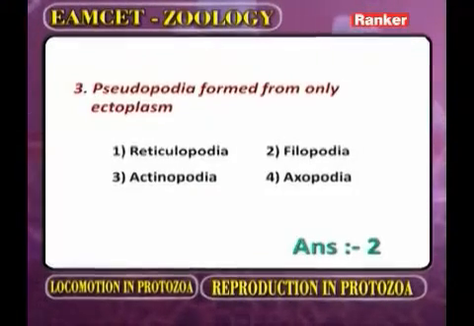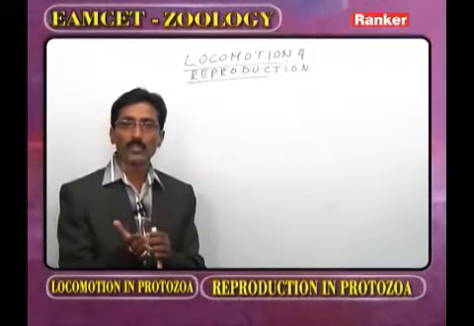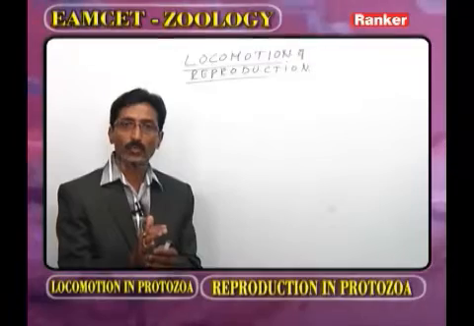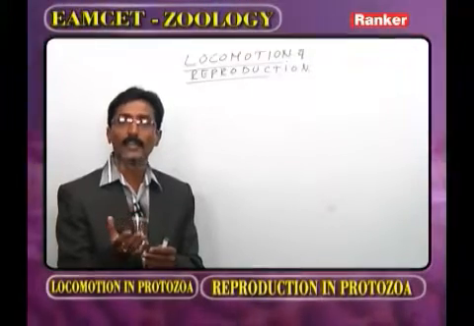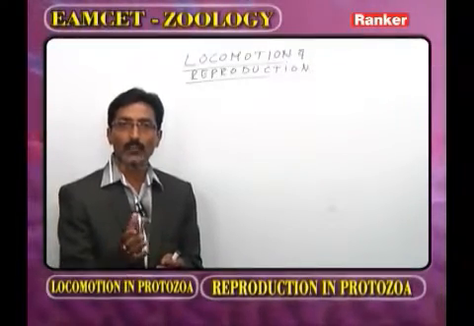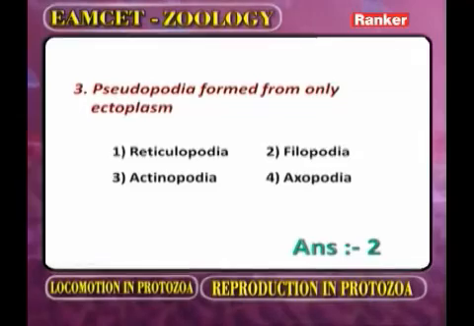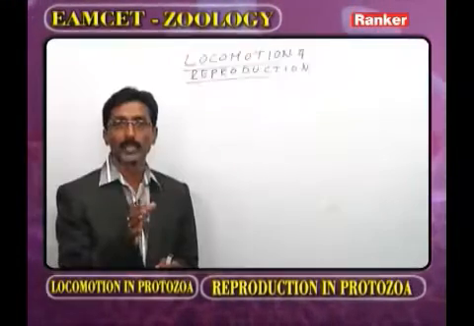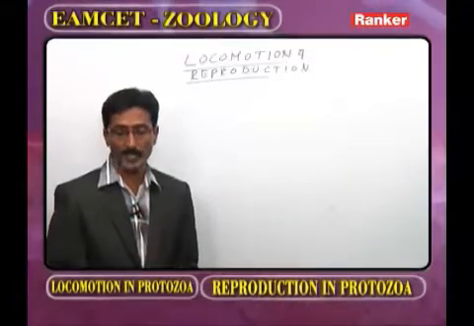The last one is axopodia. Actinopodia are also called axopodia; the pseudopodia in the class Actinopoda are axopodia. So the third and fourth are one and the same. The correct answer for this question is filopodia. In filopodia only the ectoplasm participates. Now we go to the next question.